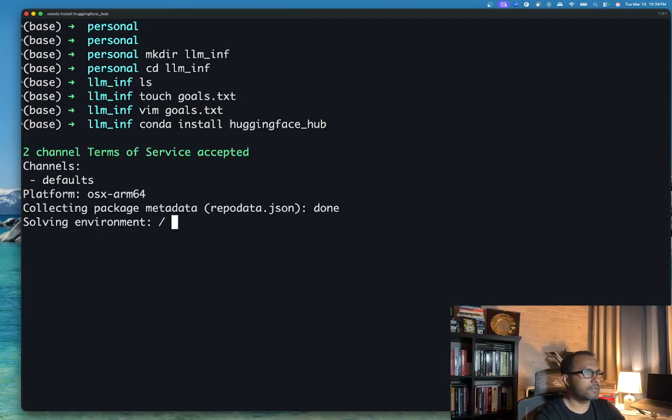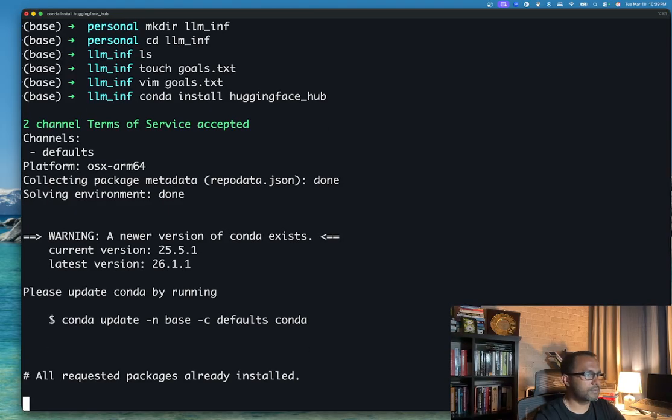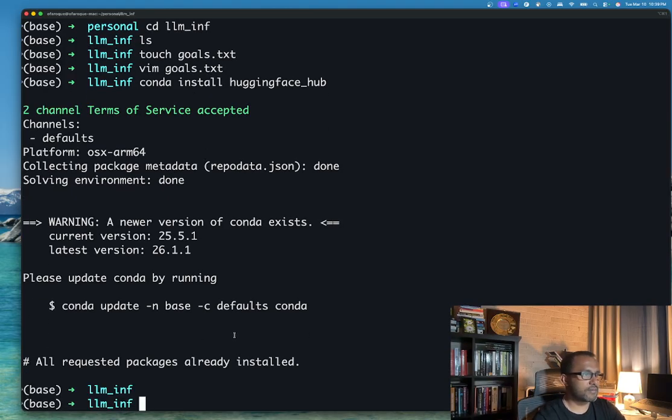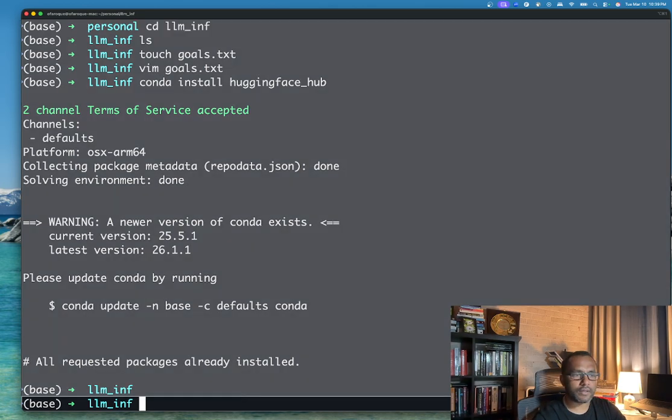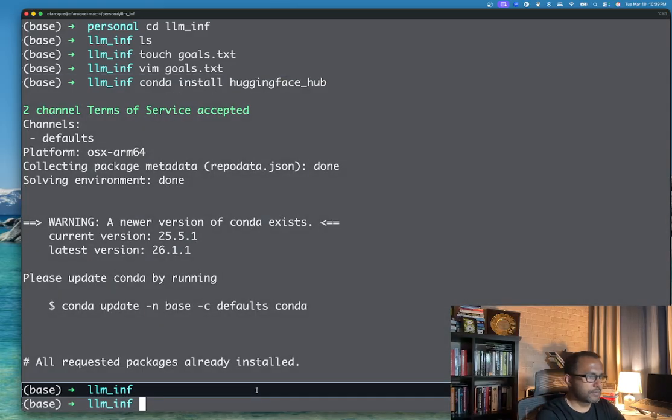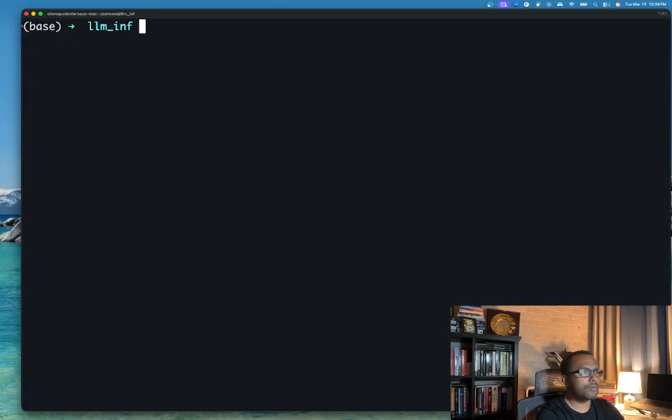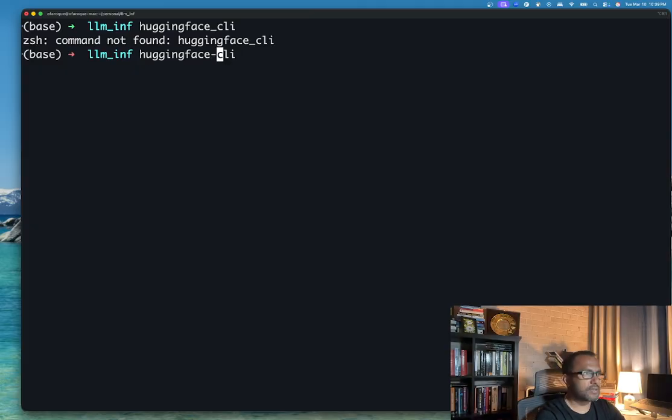Okay, it's doing it. Oh, already installed because I did it before. Now you can say huggingface underscore CLI. Oh no, that was not it. It's huggingface-cli, then the version. So the Hugging Face CLI version is installed.